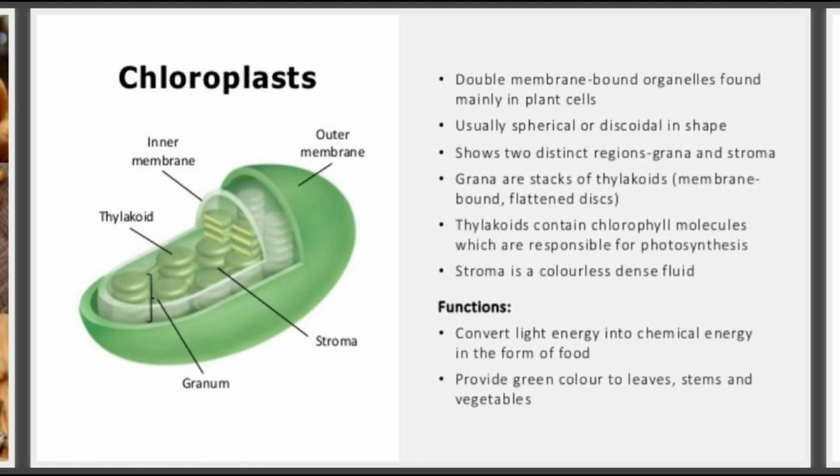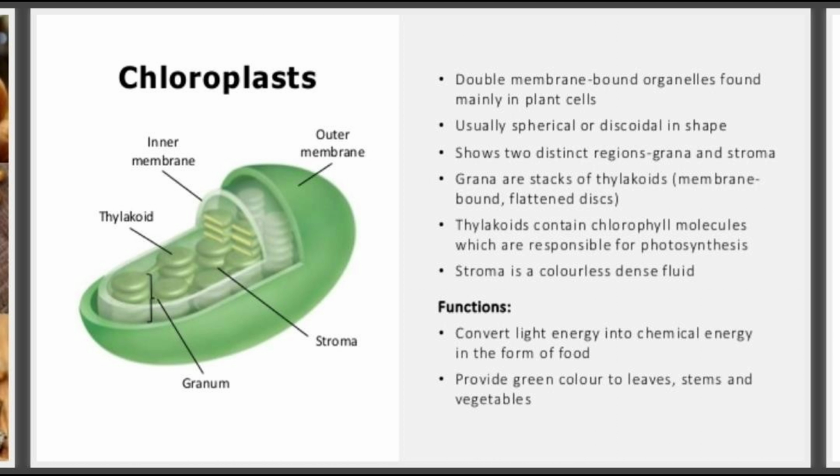Chloroplast is a double membrane bound organelle found mainly in plant cells, usually spherical or disc-shaped. It shows two distinct regions: grana, written in the diagram as granum, and stroma, which you can also see.